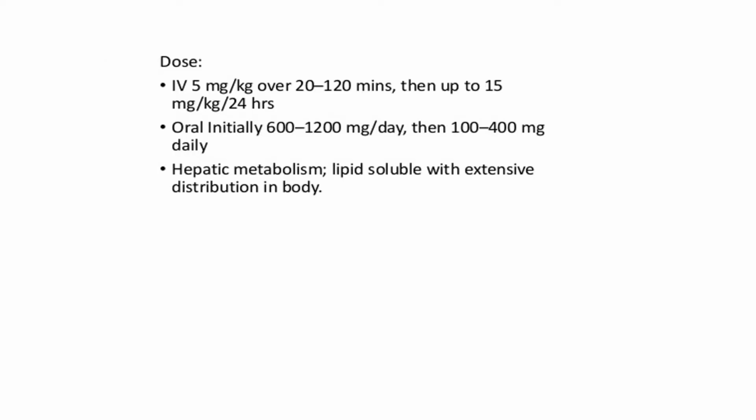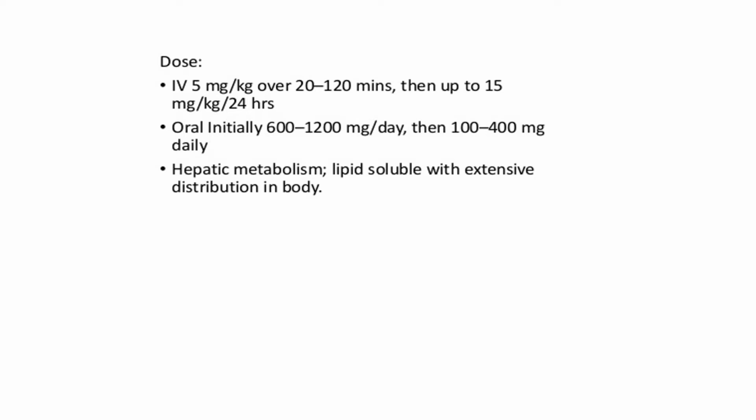The dose is IV 5 mg per kilogram over 20 to 120 minutes, then up to 15 mg per kilogram per 24 hours. Orally, initially we give 600 to 1200 mg per day, then it is reduced to 100 to 400 mg daily.